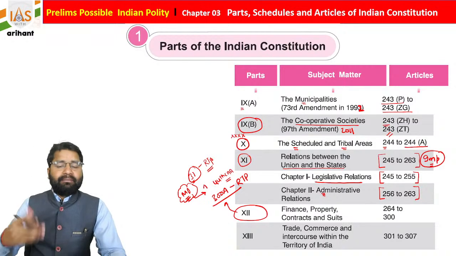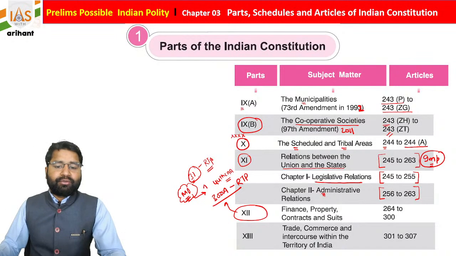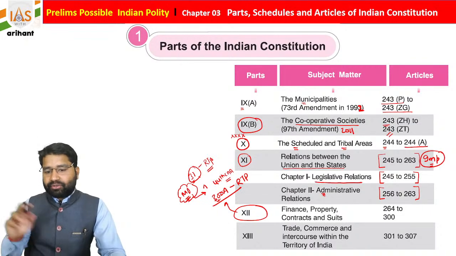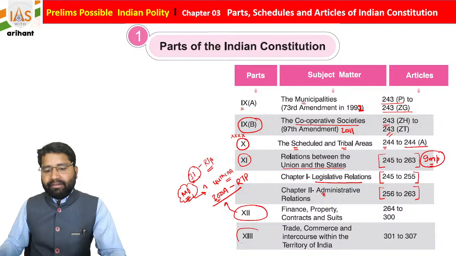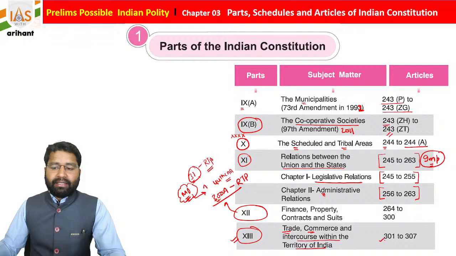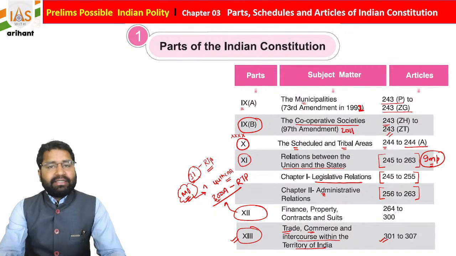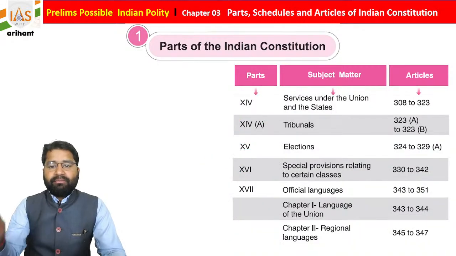Okay, and by that modification, students, this provision is shifted to Article 300A. So try to connect with the same. Then we have Part 13, that is connected with trade, commerce and intercourse within the territory of India, and that contains Articles 301 to 307. Okay, so this is also important.